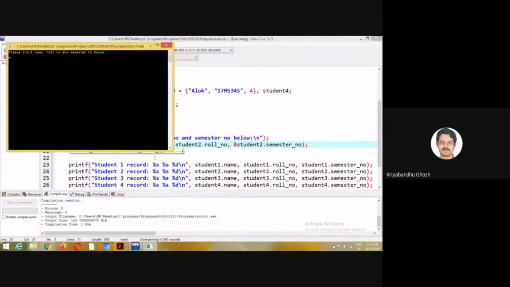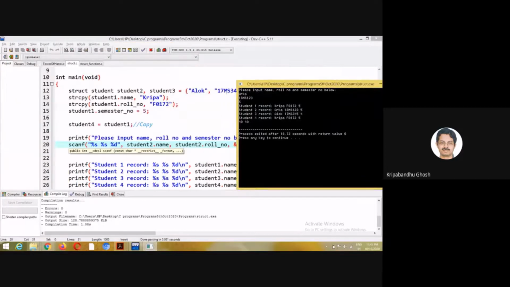So let's put in a name. Roll number is, say, 18MS123, and semester, say, 5. Student1 I have already initialized as Kripa, 70172, and semester number 5.